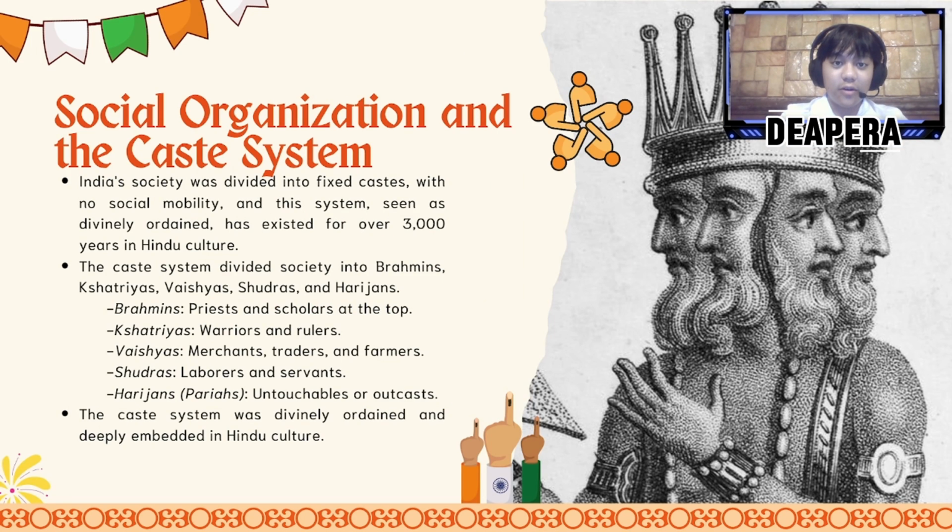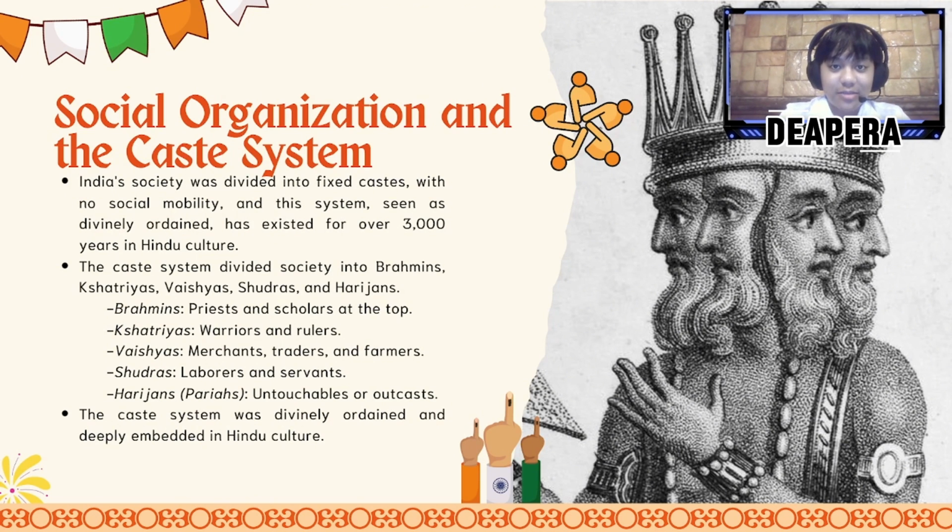Social organization of ancient India. India's society was divided into a strict caste system that lasted for more than 3,000 years. This system, believed to be divinely ordained, left no room for social mobility. At the very top were the Brahmins, priests and scholars who guided religion and knowledge. Below them were the Kshatriyas, the warriors and the rulers who defended and governed the land.